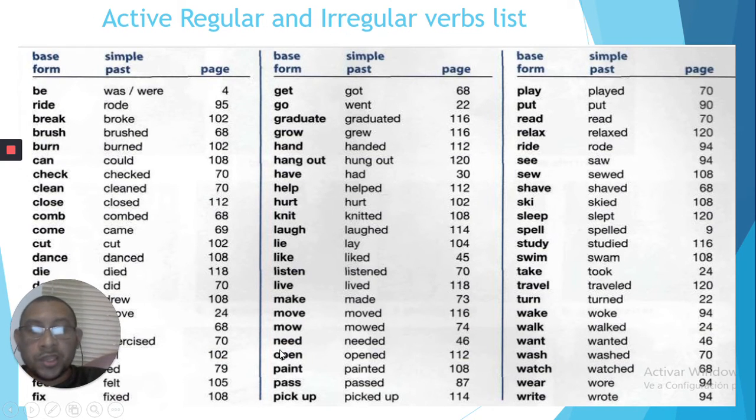Now, guys, it's time to go to our next unit. It's about planning and predicting. Remember that Unit 4 is about making plans.